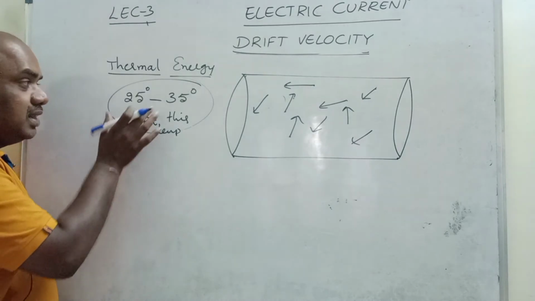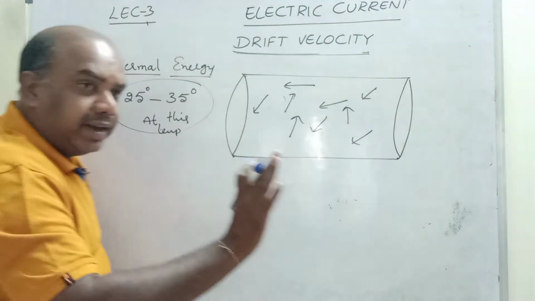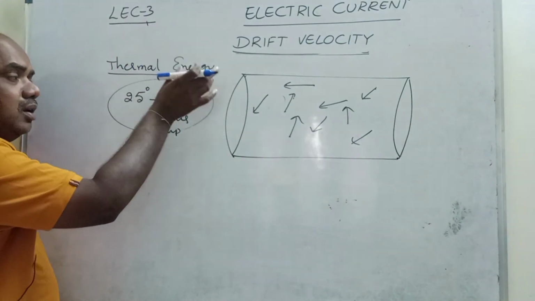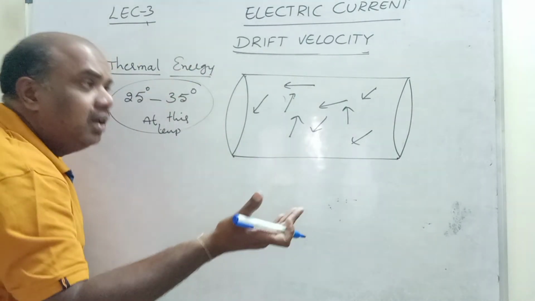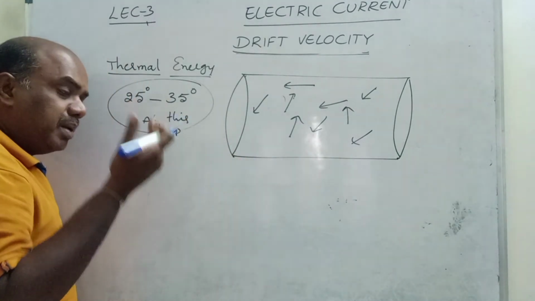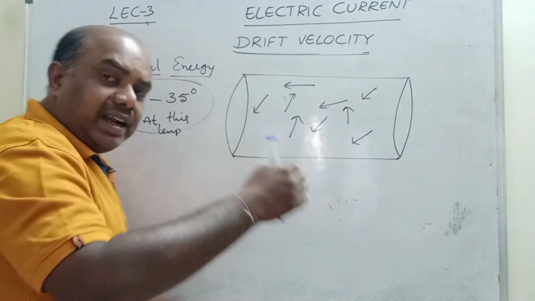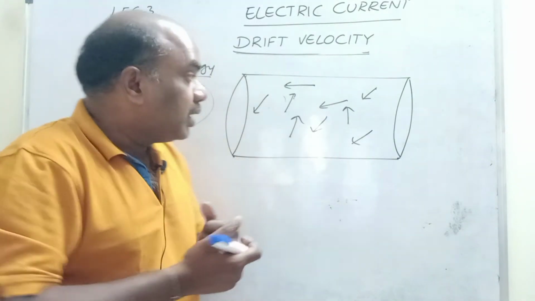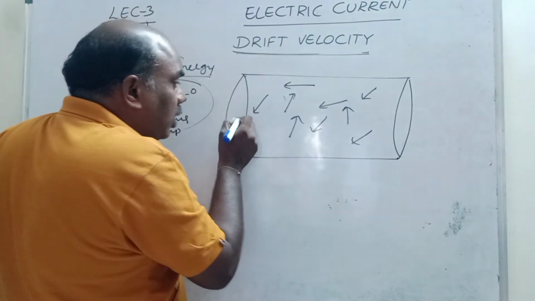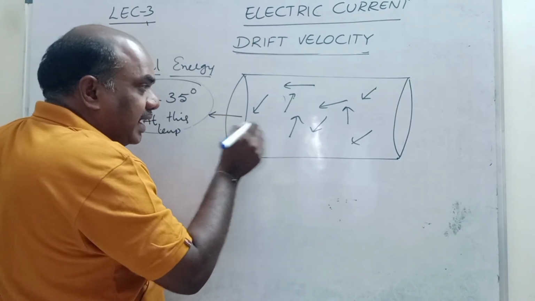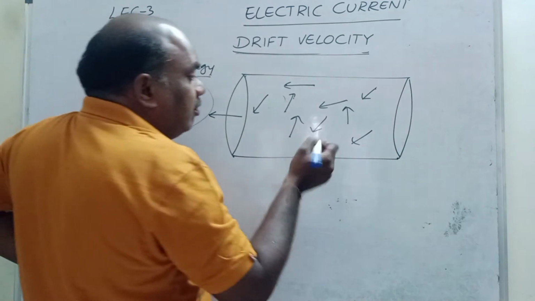Thermal energy means nothing but heat, between 25 to 35 degrees, or it may be 40 degrees also. It may be room temperature, external temperature, or surrounding temperature. These electrons move in random motion. Due to random motion, the net number of electrons coming out from this atom will be 0.